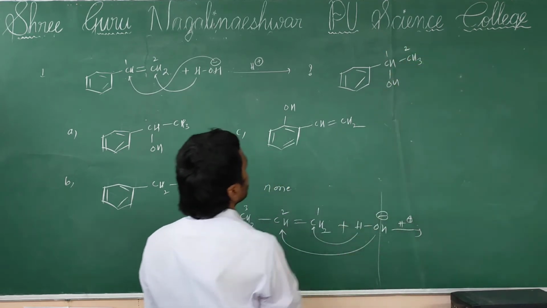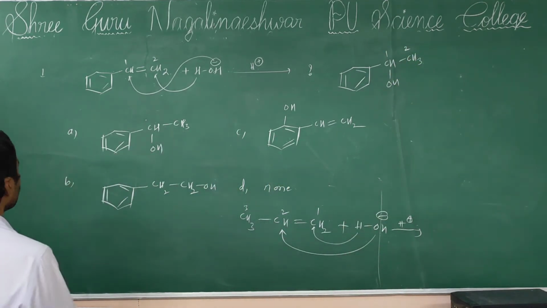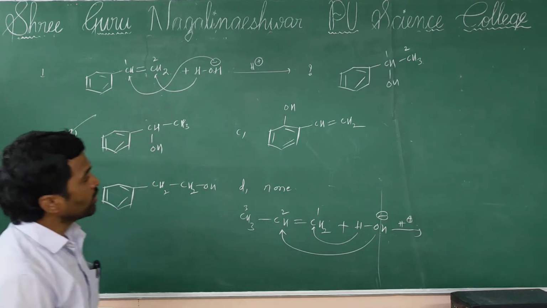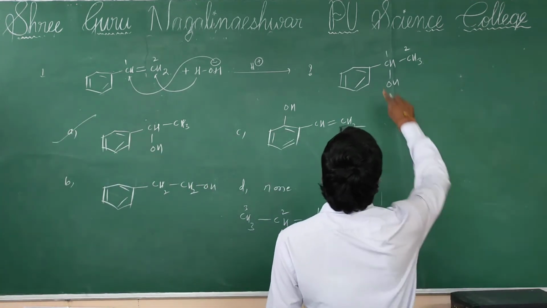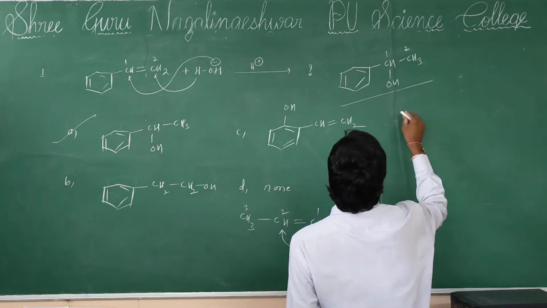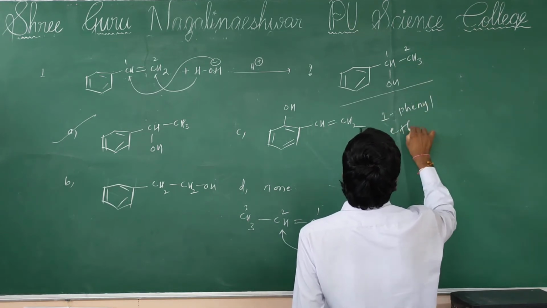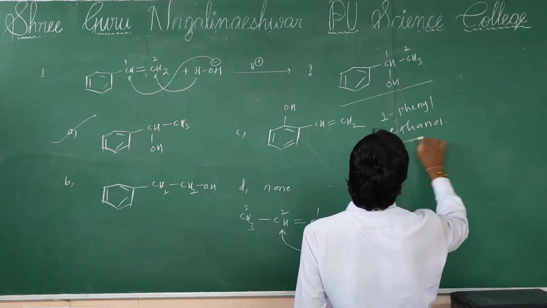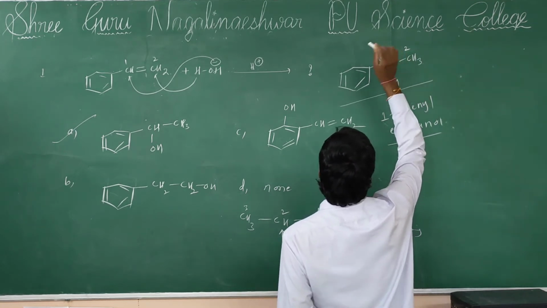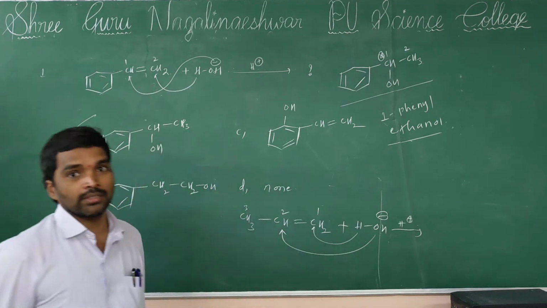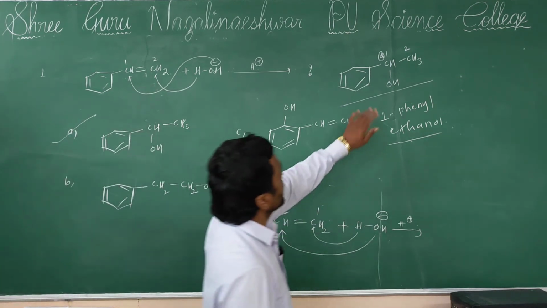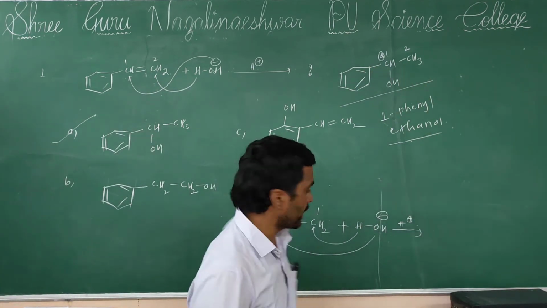Then formation of, this is the answer. So your option is A. Now tell me, what is the name of this product? You know this product: 1-phenyl ethanol. So this carbon we can also consider as a chiral carbon, which means the product is also optically active.